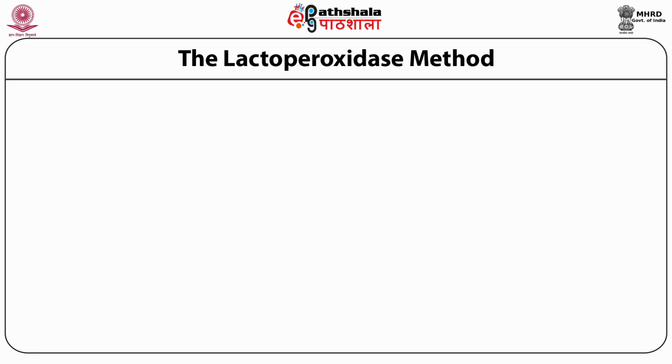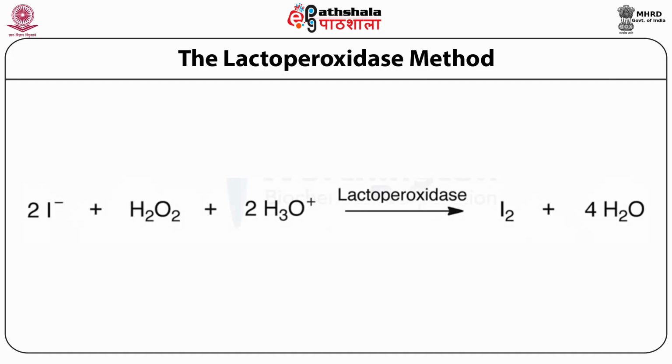Another method which is often used for labeling by radioactive iodine is the lactoperoxidase method. The enzyme lactoperoxidase oxidizes 125 iodide to 125 iodine or a cation of the 125 iodine. The reaction is shown in this slide.